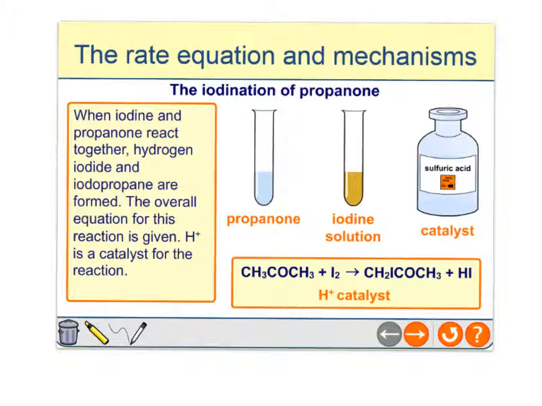It's always good to have a real life example. So this is the iodination of propanone. I mentioned this in the last presentation because this is a reaction that you can follow using colorimetry. You've got your nice little brown iodine solution, and you add it to propanone, and as it reacts with propanone, it becomes colourless, so you can see what's going on. So you can measure the rate by colorimetry, and acid is the catalyst for the reaction. We'll have a look at the steps for this.